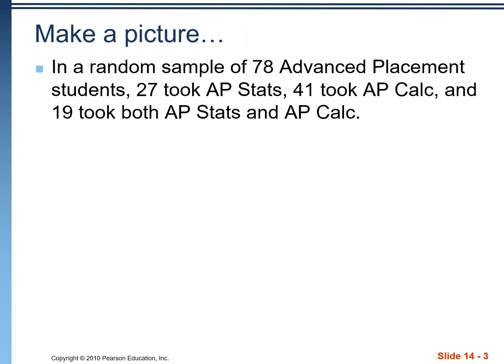Here we have a problem about a random sample of 78 AP students. Some are in AP Stats, some are in AP Calc, some are in both. And we are going to use this to answer a few questions on the next slide. So the first rule in any probability problem is to make a display of the data. So we're going to go ahead and make a Venn diagram.